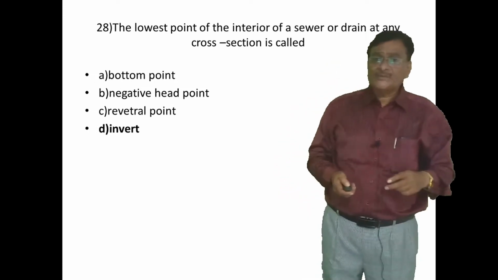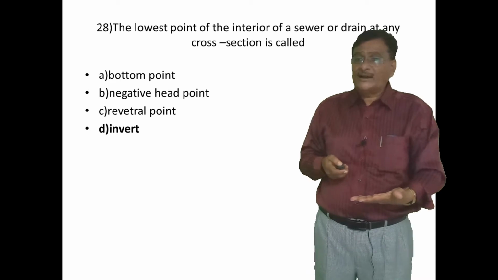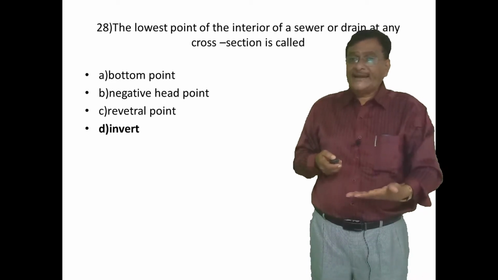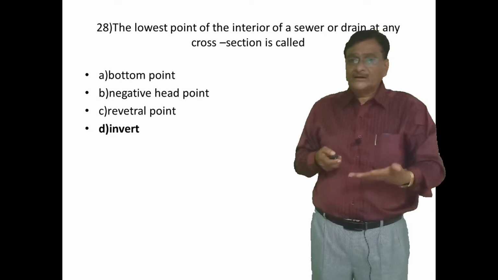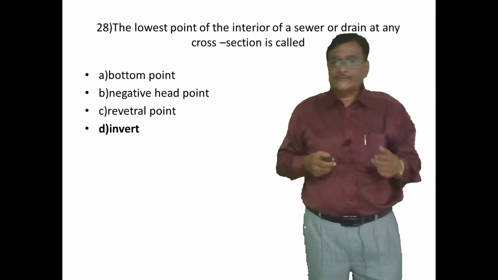Coming to the next question: the lowest point of the interior of the sewer or drain at any cross section is called as, okay.